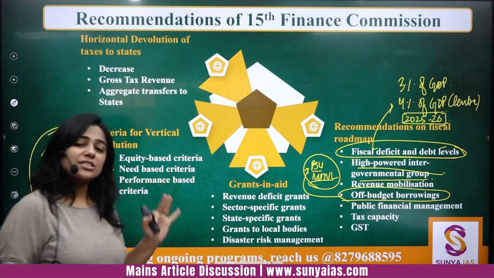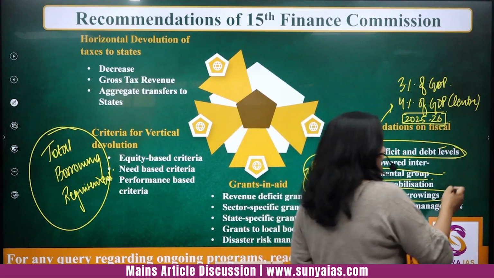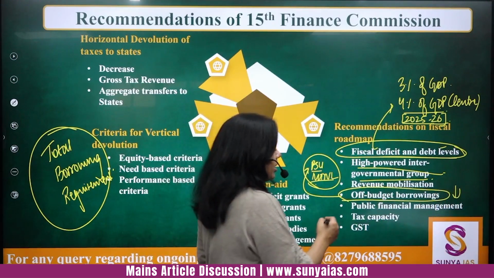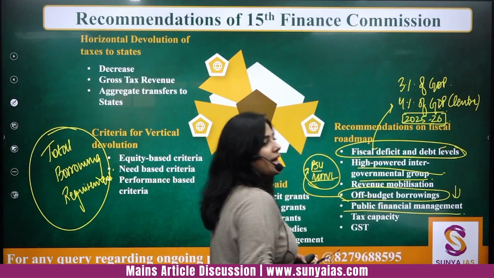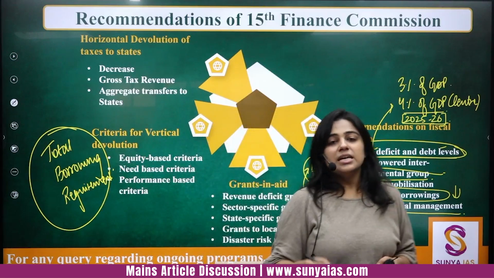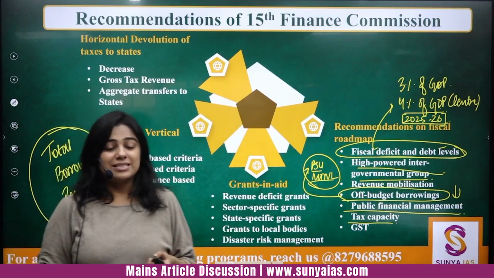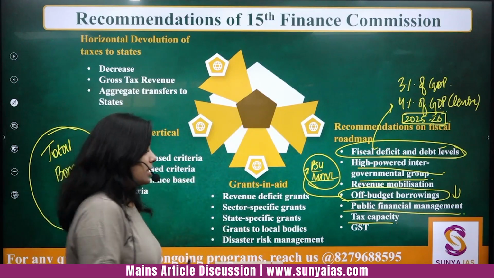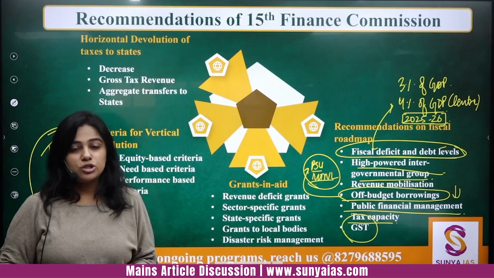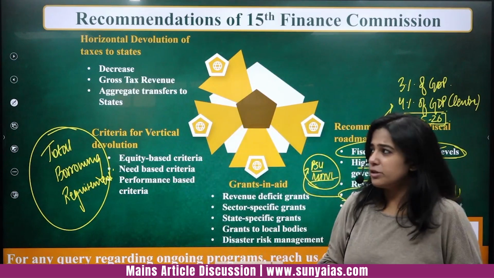So that has to come down, and that has been mentioned. Off budget borrowings have to be reduced and eventually eliminated. Okay. Public financial management system has to be established. Tax capacity has to be increased. The percentage of taxpayers is very less, it's less than 1% in our country. And overall, GST has been facing shortfall. GST shortfalls have been observed. So that has to be catered to.